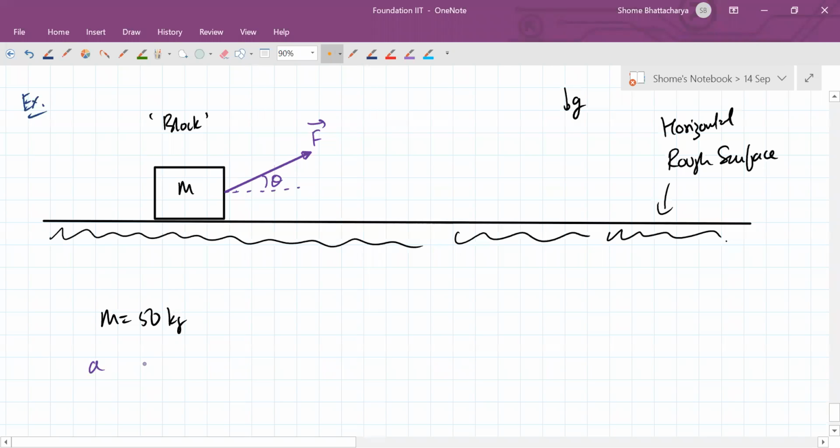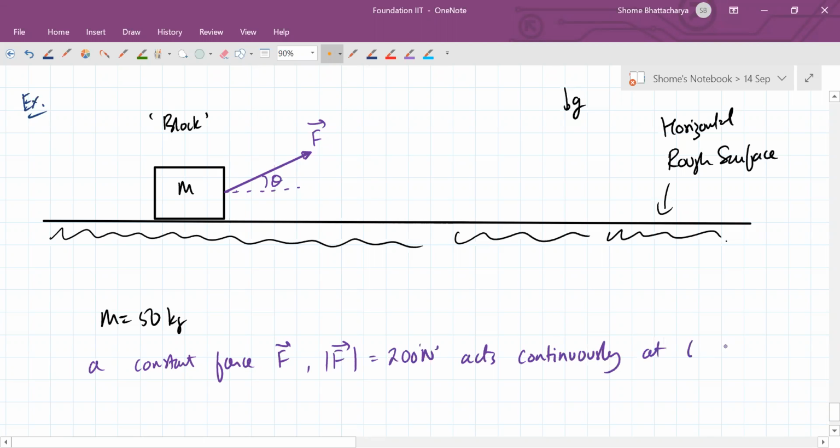So a constant force F, such that the magnitude of the force is, let us say, 200 newtons, acts continuously at theta equal to 30 degrees from the horizontal, or let's make it different. Let's make it theta equal to 60 degrees.